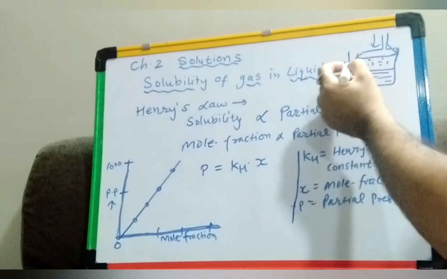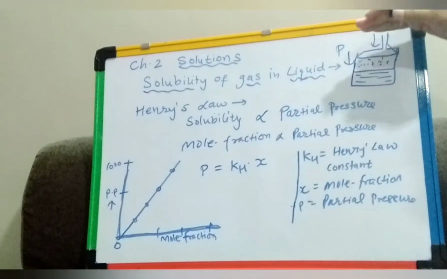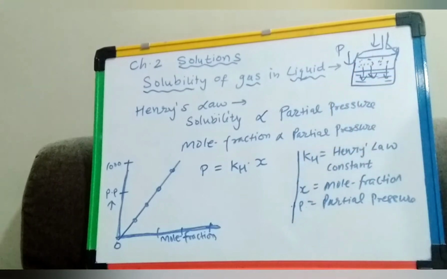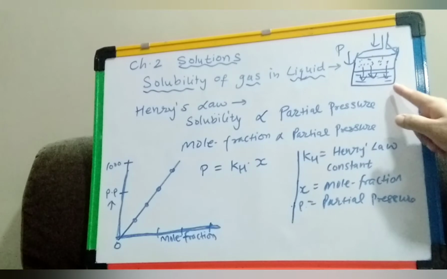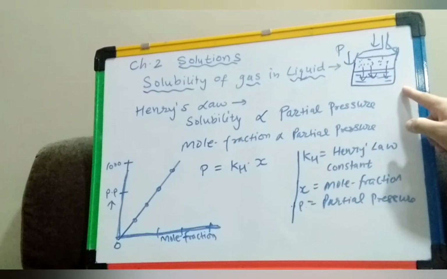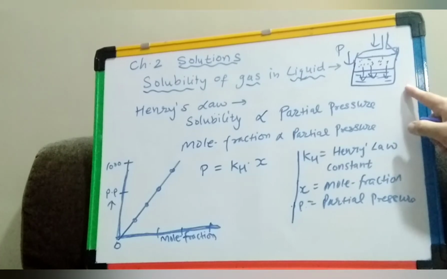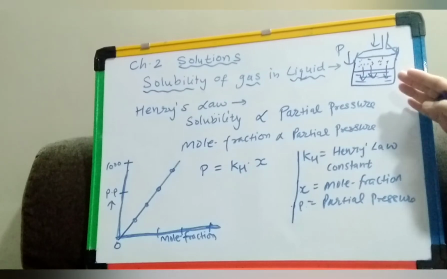As this pressure increases, or if we put force over here, the gas will dissolve easily in the liquid, right? So a simple relation between pressure and solubility of the gas in liquid is that on increasing the pressure, the solubility of the gas in liquid increases.